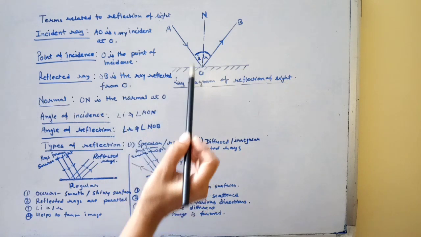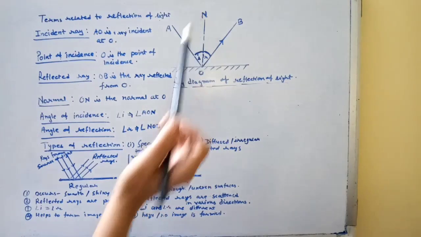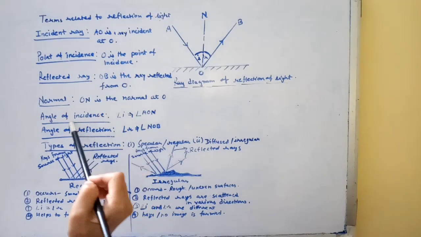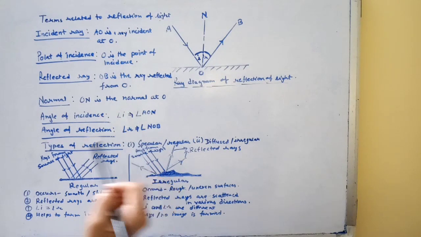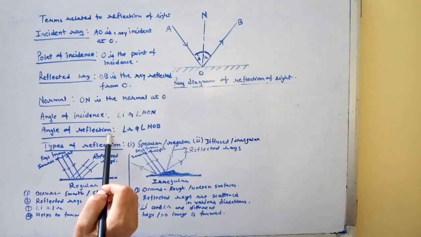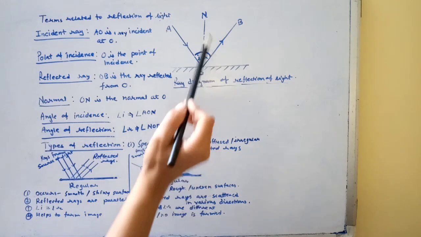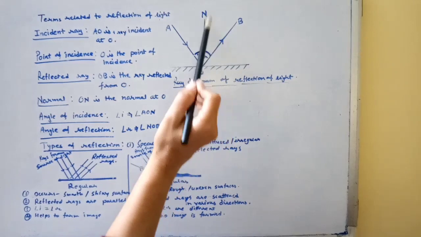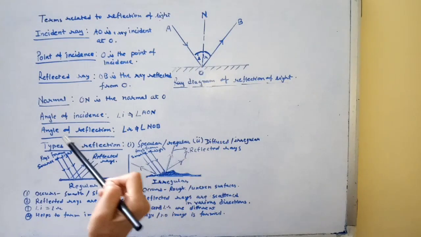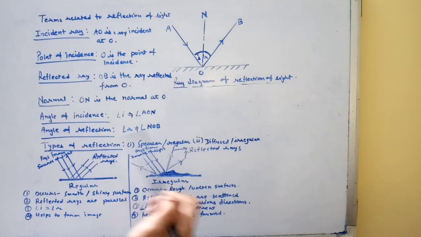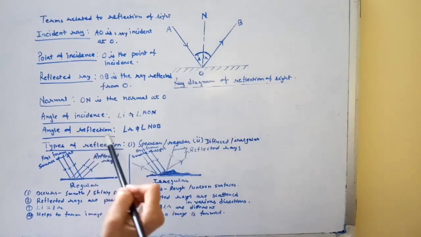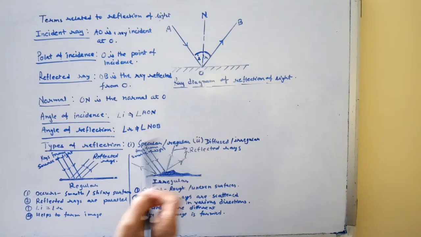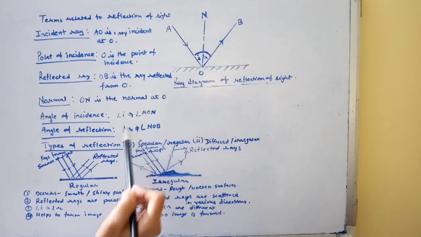In the figure, angle AON is the angle of incidence and it is denoted by angle I. Angle of reflection: the angle between the reflected ray and the normal is known as the angle of reflection. In the figure, angle NOB is the angle of reflection and it is denoted by angle R.